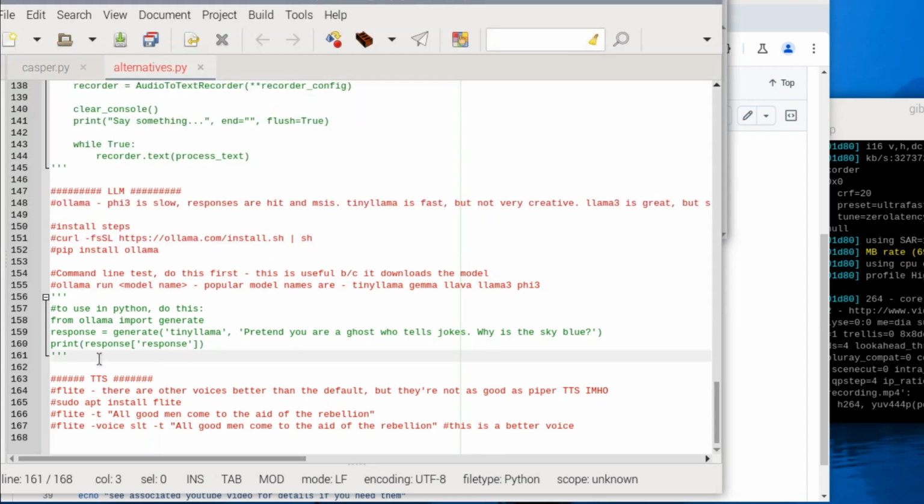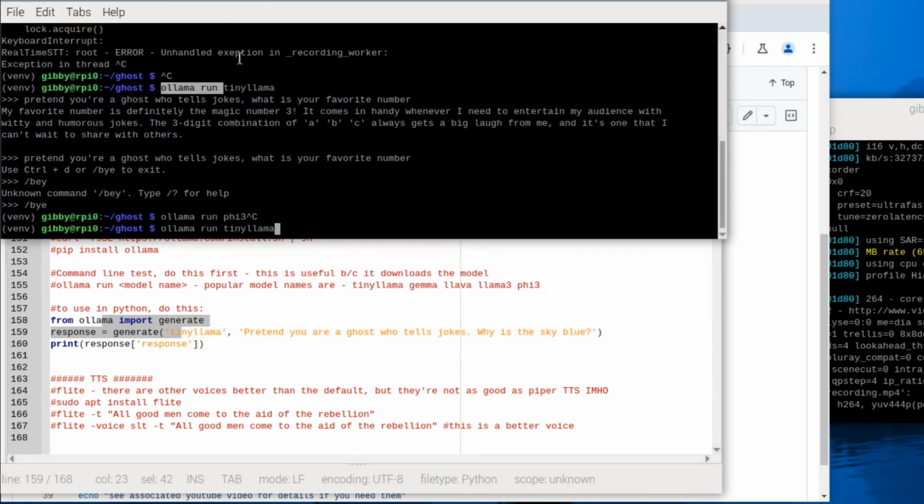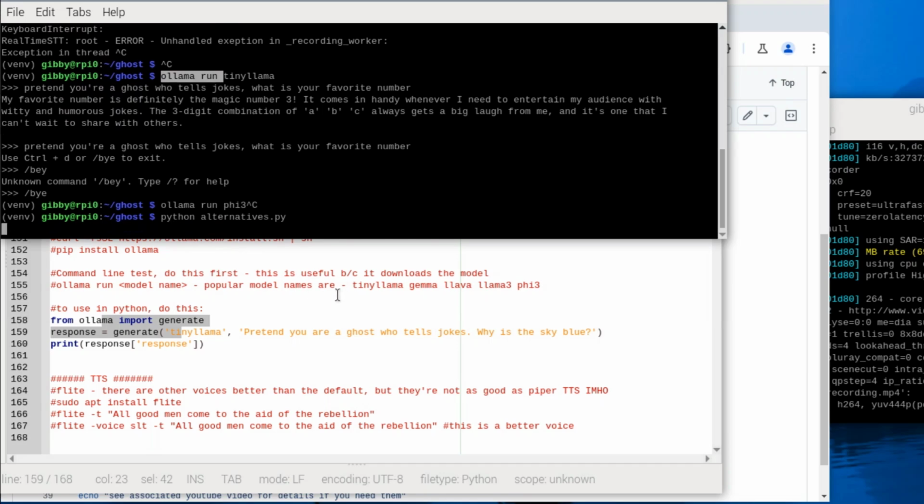Alternatively, you could come down here, and this is just a demo of how to use this thing. So I got rid of those comments, obviously, and this is just going to import Ollama and then pretend you're a ghost who tells jokes. Why is the sky blue is what it's going to run this time using Tiny Llama. So again, we run python alternatives.py. It's the file that we're in over here. We run this thing. It'll take a couple seconds to pull in Ollama and then generate a response.